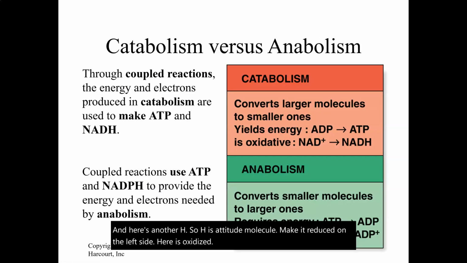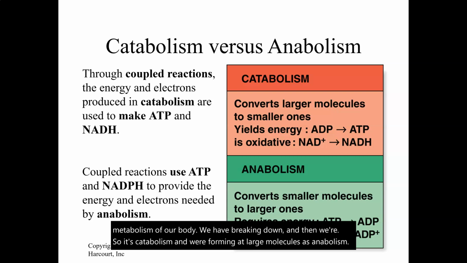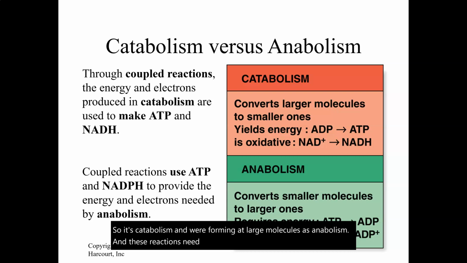So we have both of these types of reactions happening in the metabolism of our body. We have breaking down, and so it's catabolism, and we're forming large molecules. That's anabolism. And these reactions need those molecules that we talked about, ATP and NADH.